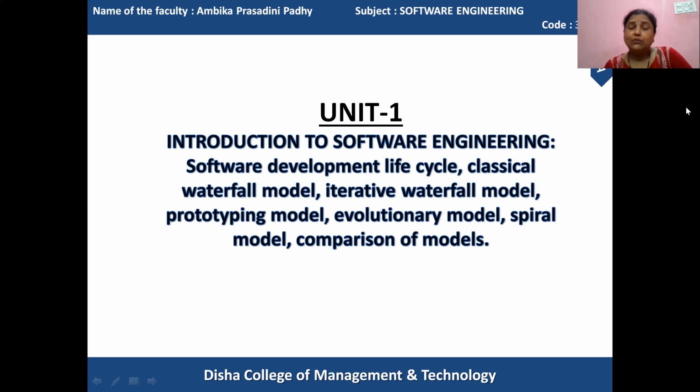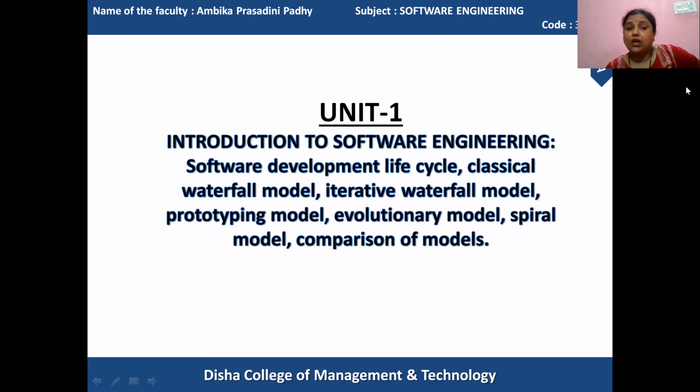And in Unit 1, we have also the steps of developing different software that is contained in the software development life cycle. And in the steps of software development, whatever activities you have to conduct are also there.